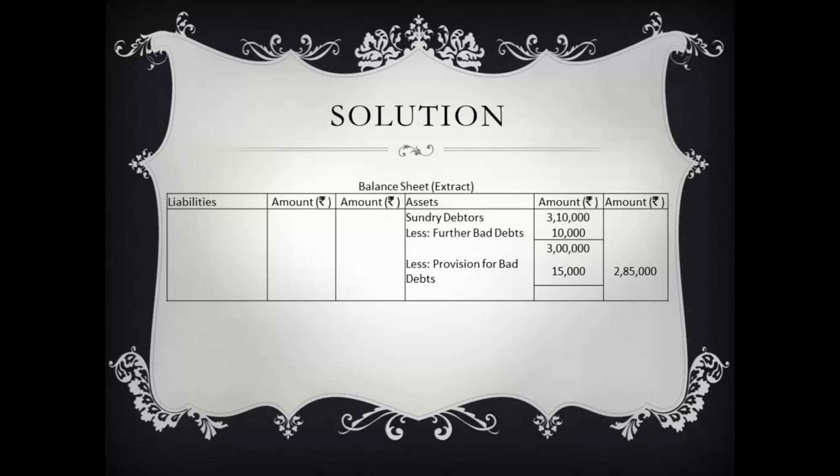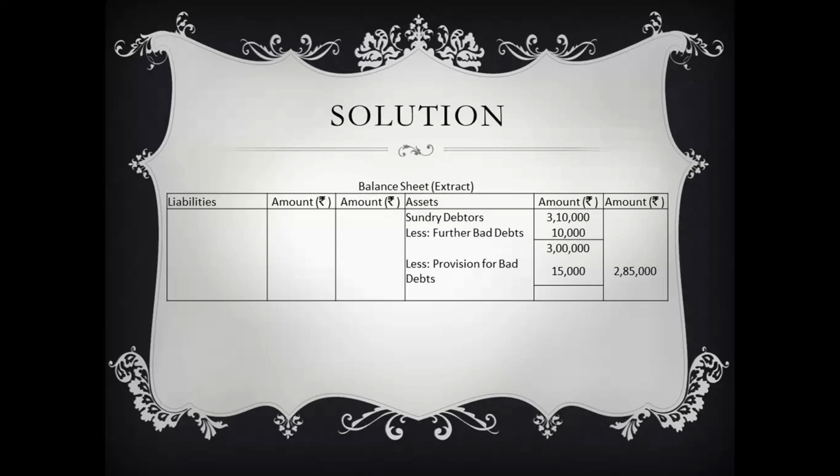It is to be noted that the bad debts of 5,000 rupees appearing in our trial balance, it will not come in the balance sheet because it is already adjusted with the debtors account, for which the balance of 3,10,000 has come. So this is how we tackle a provision for bad debts when it is appearing only in the adjustment section and not in our trial balance. I hope the presentation and the explanation has been clear to all of you.